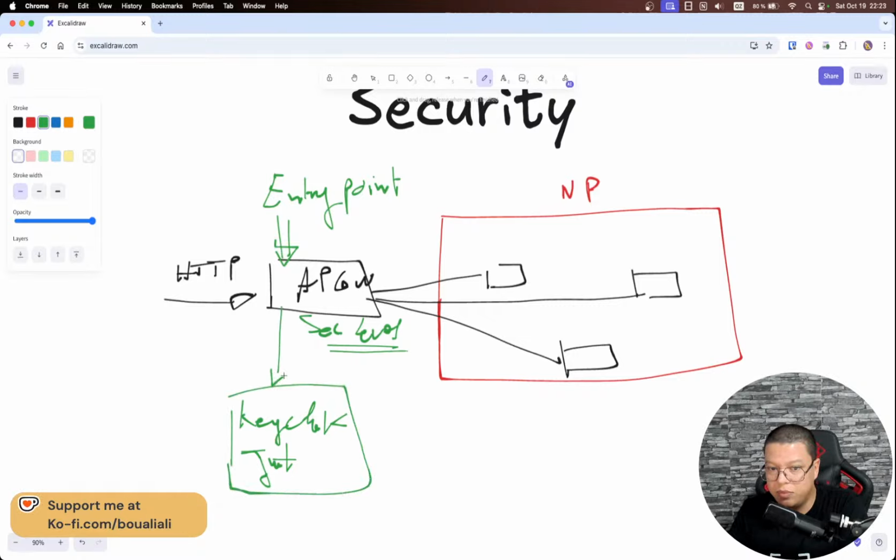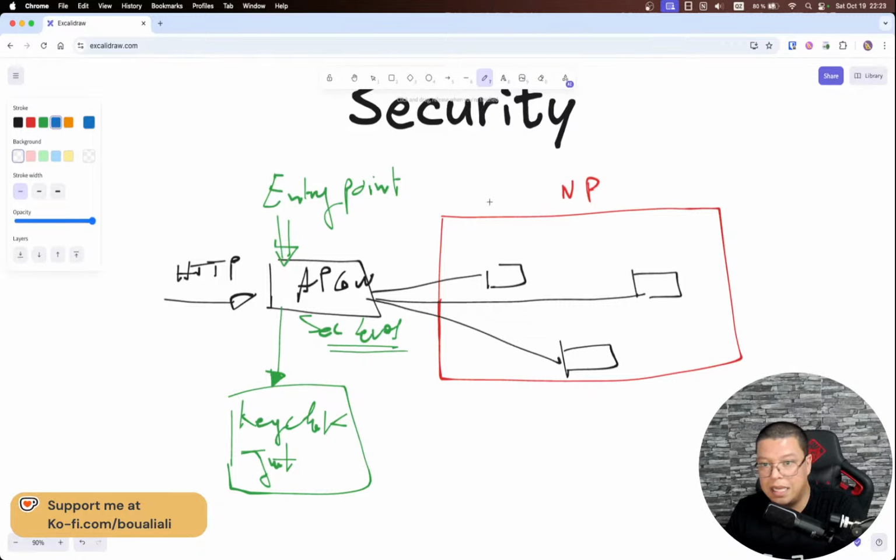So I need to set up security at this level. I need to check if the client who is sending a request to my application, to my network, to my servers, is allowed and authorized to send a request. This is the first thing that I need to do.